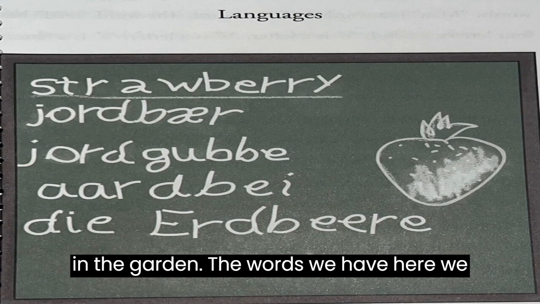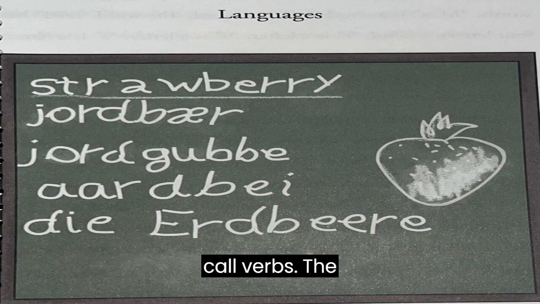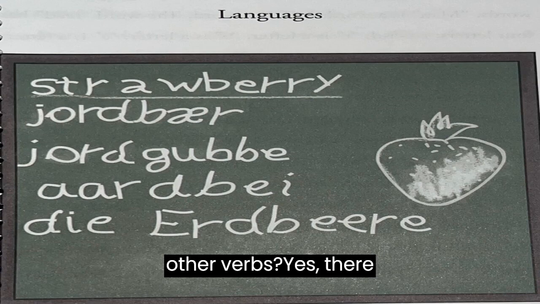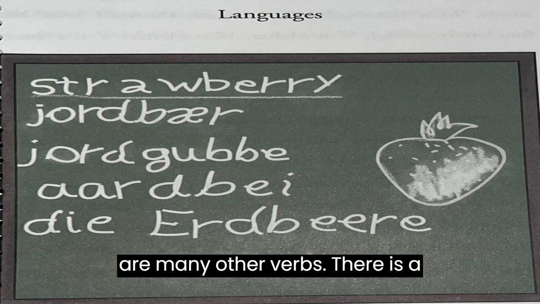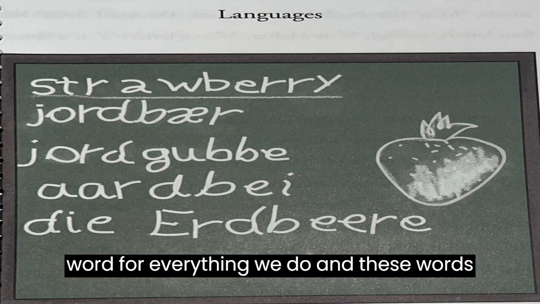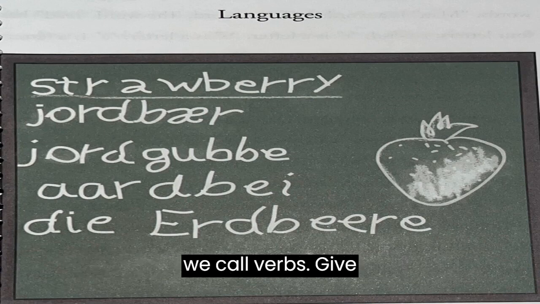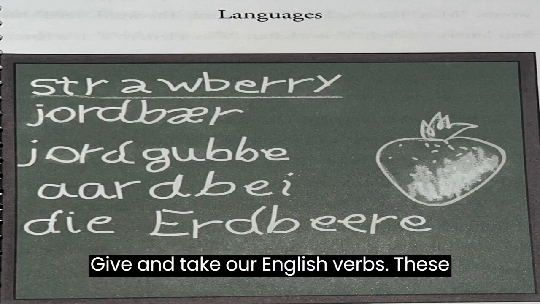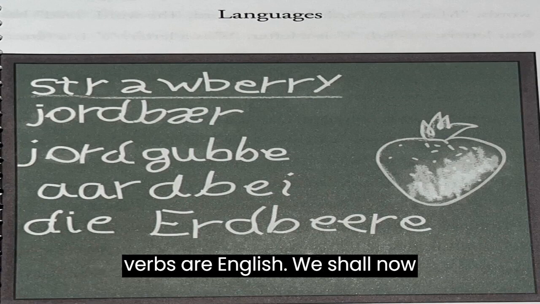The words we have here we call verbs. The words go, play, and make are verbs. Are there other verbs? Yes, there are many other verbs. There is a word for everything we do, and these words we call verbs. Give is an English verb, this verb is English. Give and take are English verbs, these verbs are English.